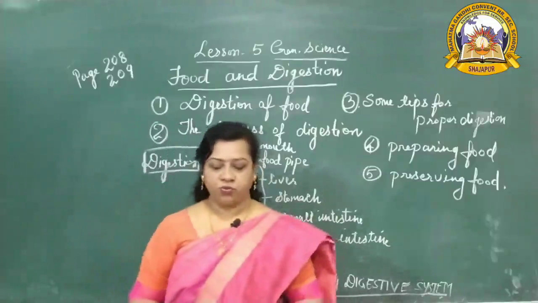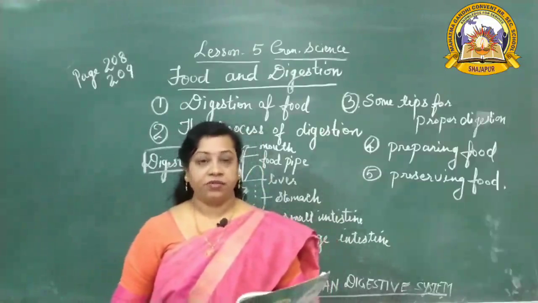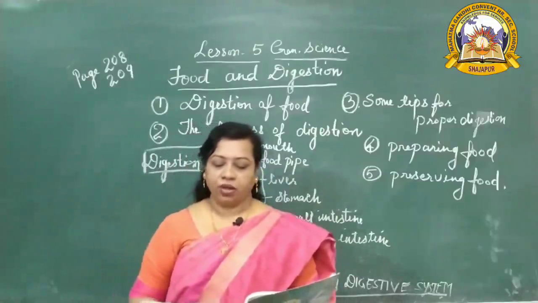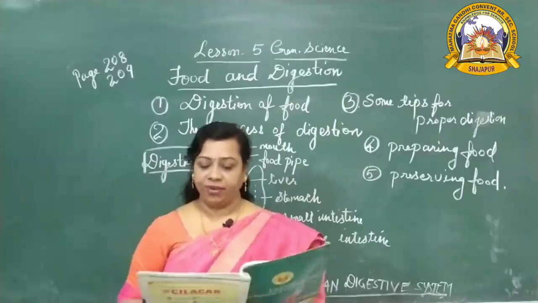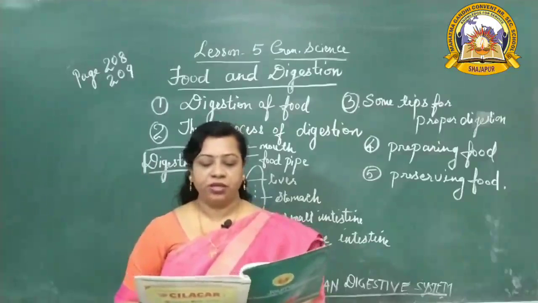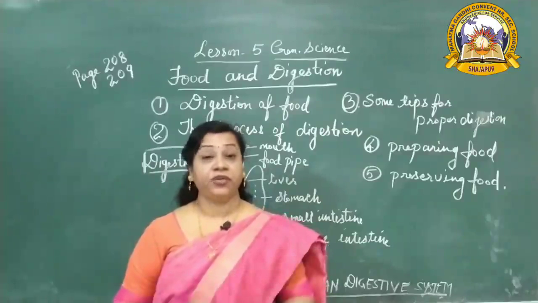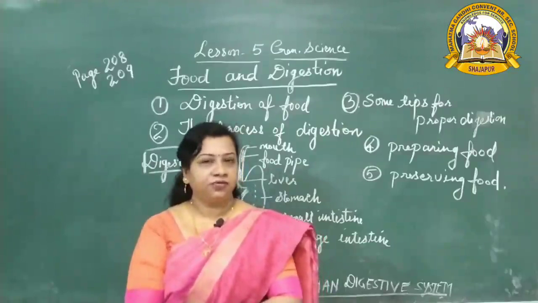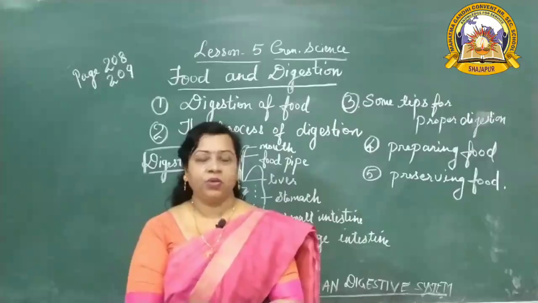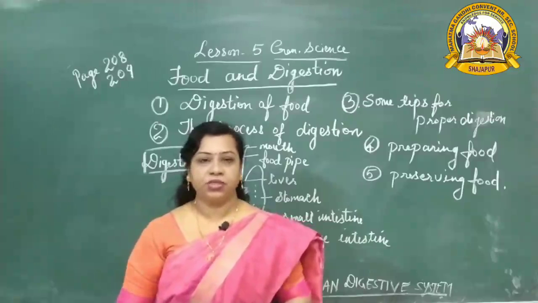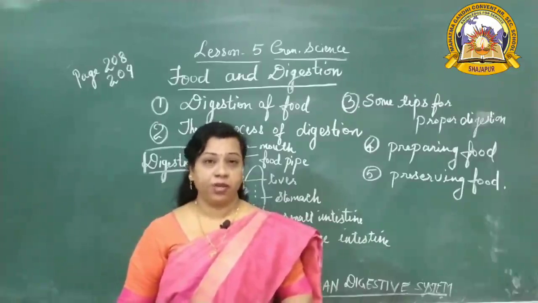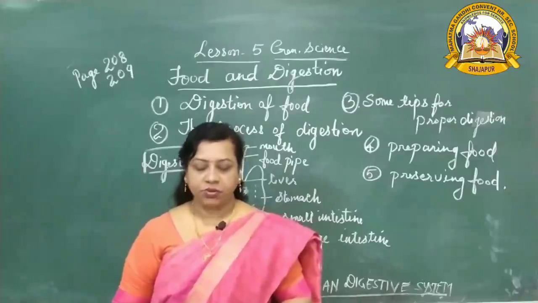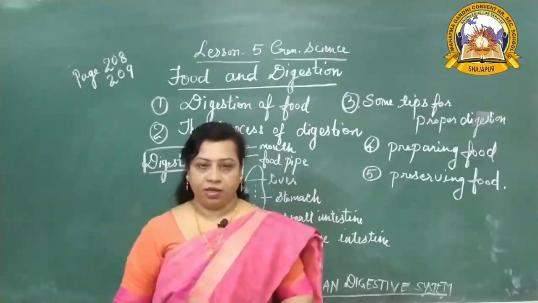One very important point that you see in your book is given as a fact: if our intestine were not coiled but straight, it would be nearly 33 feet long. Isn't that amazing? Your intestine length, you see, is 33 feet. Oh my God. So it is a very amazing point.